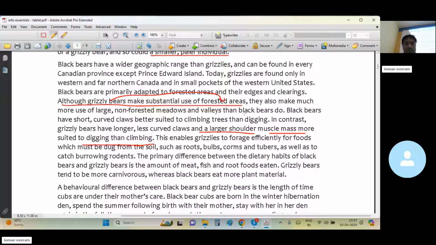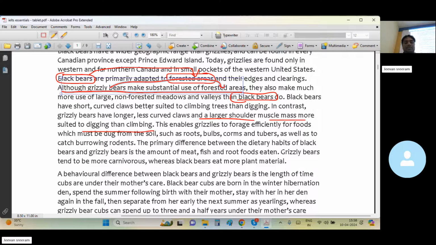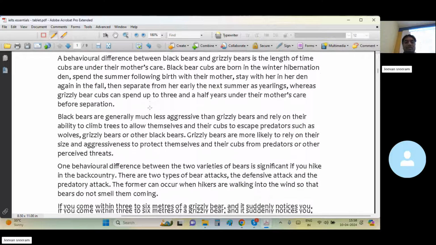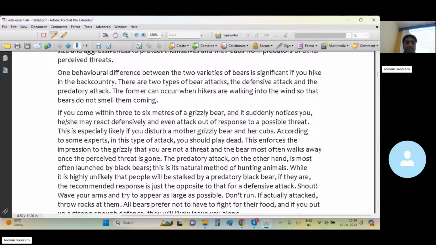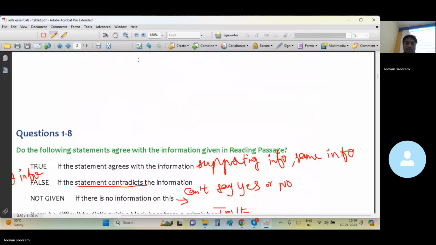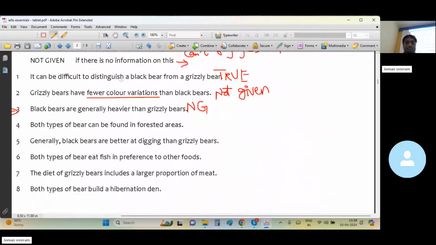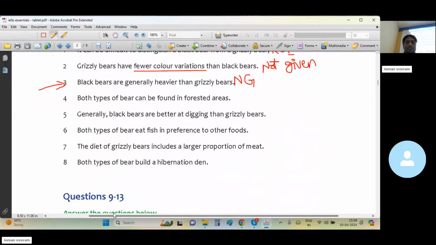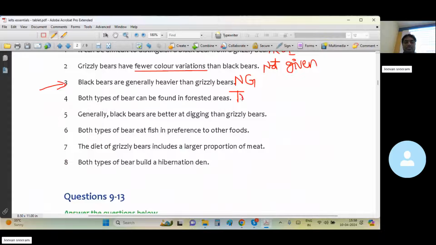Black bears are primarily adapted to forested areas. Grizzly bears can also be seen in forested areas. So based on this information, both types of bears can be seen in forested areas. It's true.